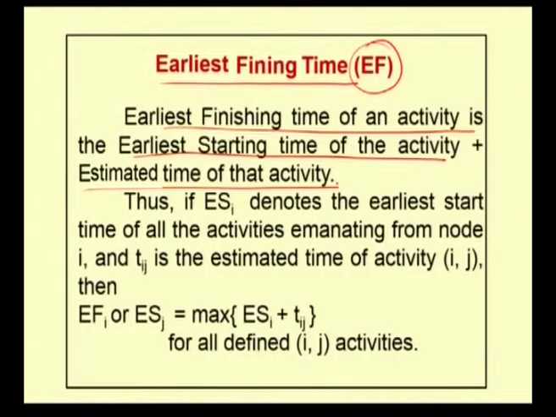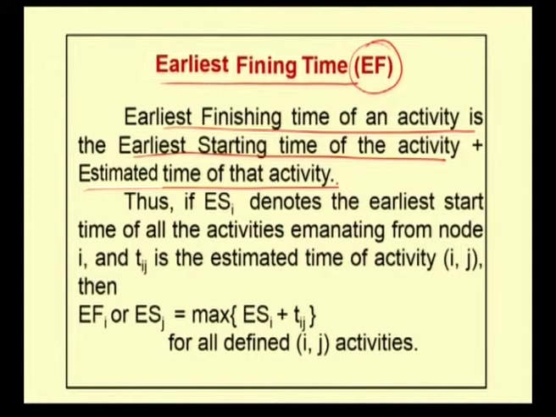Thus, if ESi denotes the earliest starting time of all the activities emanating from the node i and Tij is the estimated time of the activity ij, then the earliest finishing time of the activity, denoted by EFi or ESj, is the maximum value of ESi plus Tij, for all the defined activities ij.